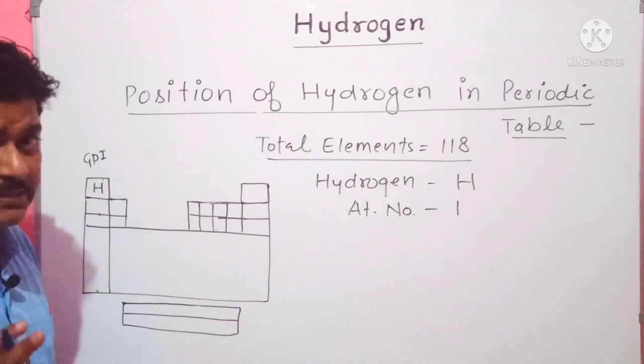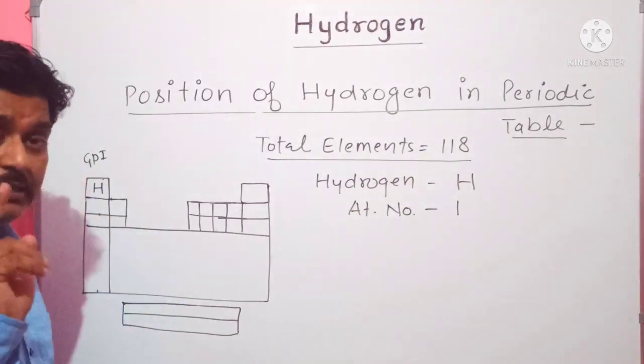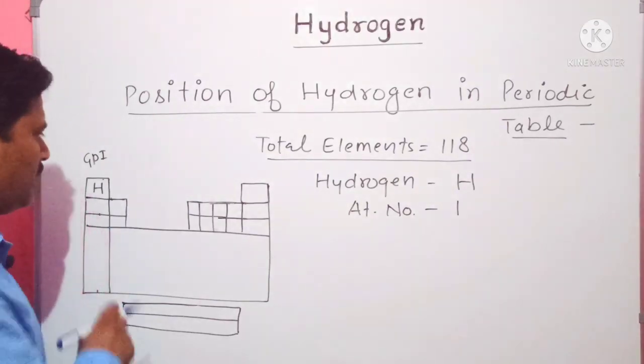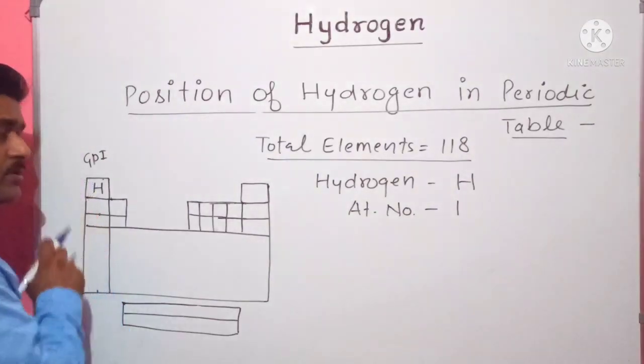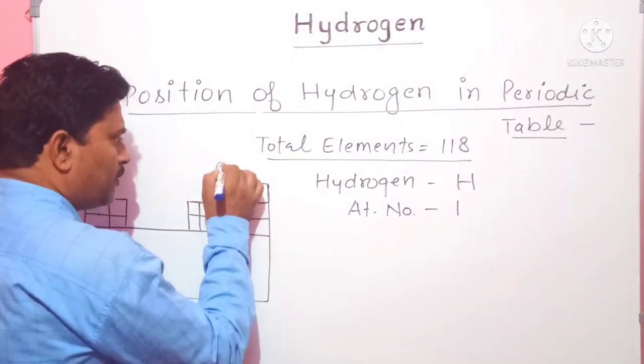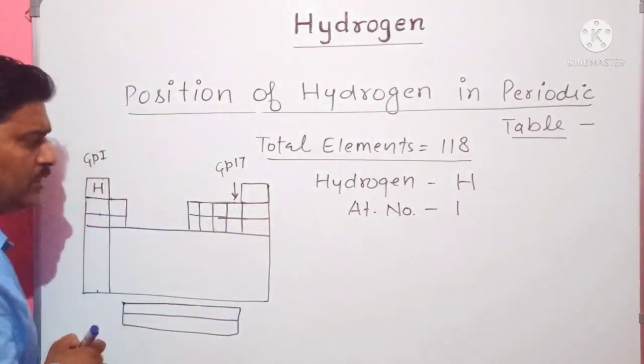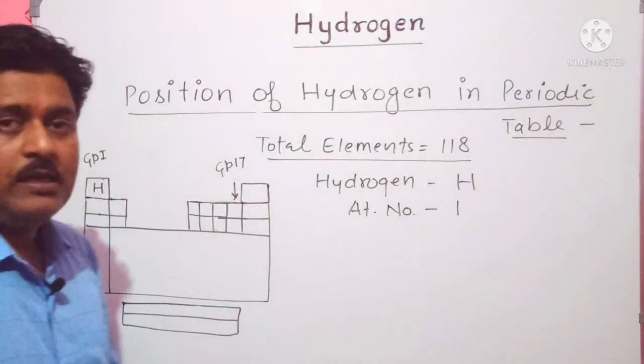We will discuss it later on, but here one thing is very important, that the properties of hydrogen resemble the properties of the elements which are present in group 17.